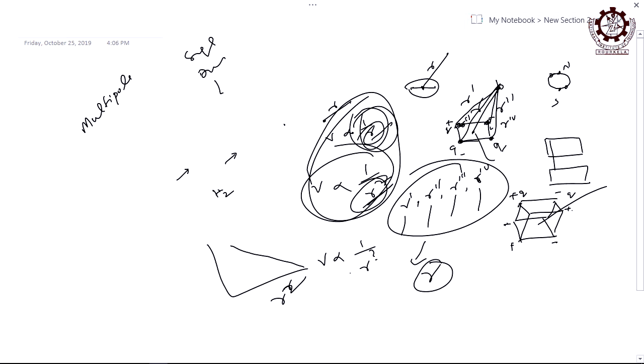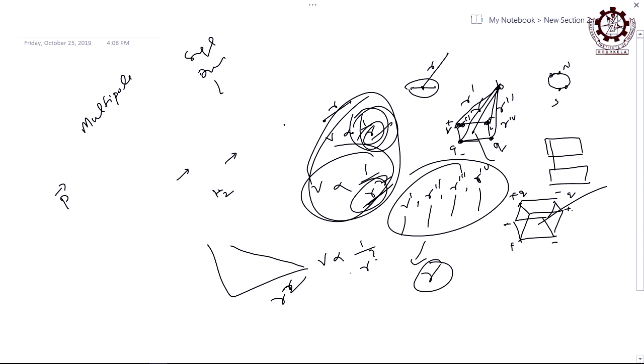Then now I told you about the polarization, no? Polarization. So, what is atomic polarization? Do you have any idea? Atomic polarization. You see, we can deal with either atom or molecule. If it is a compound, it is a molecule. If it is an element, it is an atom.